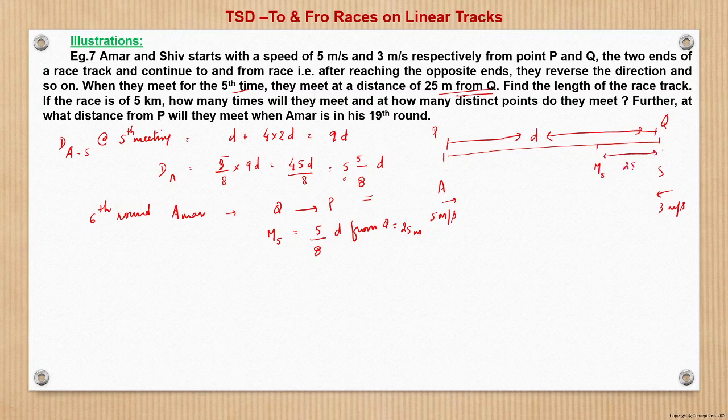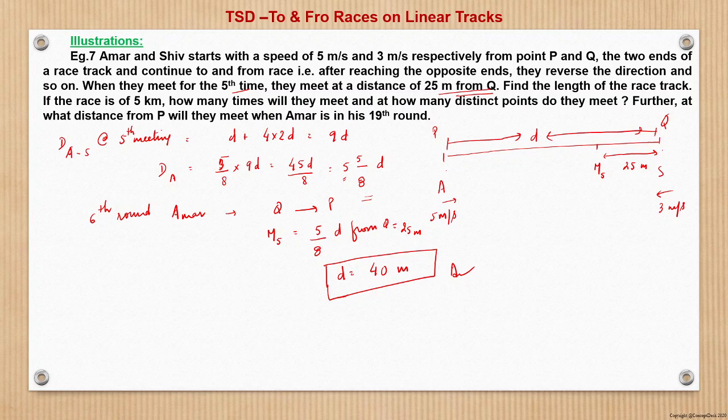This is 25 meter from Q, right? So here we can find D is equal to nothing but 5 into 8, which is 40 meter. So this length D we have been able to find out, that is 40 meter. So we find the length of the racetrack. This part we have been able to solve using the basic concept which we have seen in the question illustrations 1, 2 and 3.